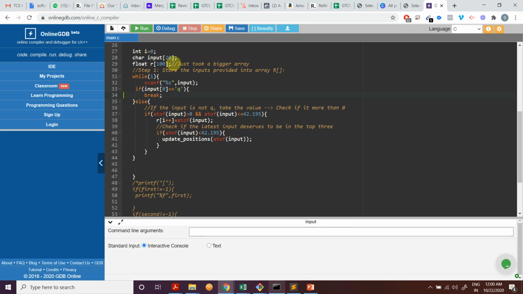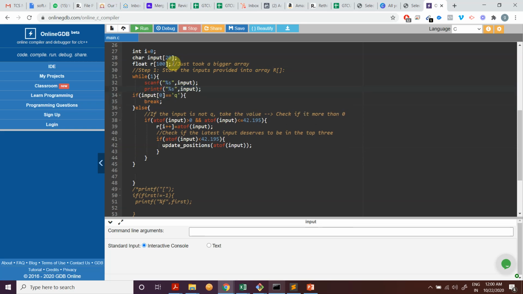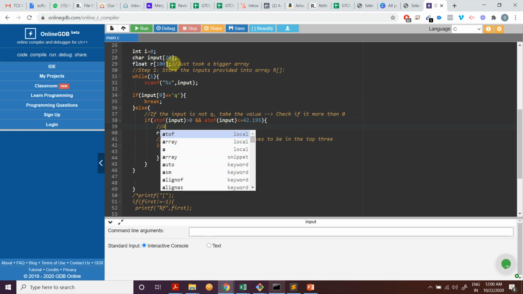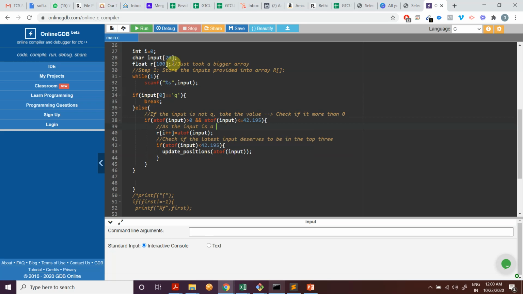Okay, but once we know that it's a proper number, we are trying to convert it with A2F, and then we are storing it into the array, right? Here we are doing the store as the input is of decimal or float value and is greater than 0 and less than 42.195, less than or equals to, maybe to be more precise. I'm doing this to convert into this one.